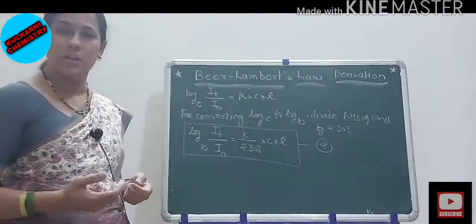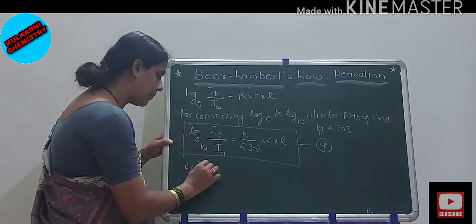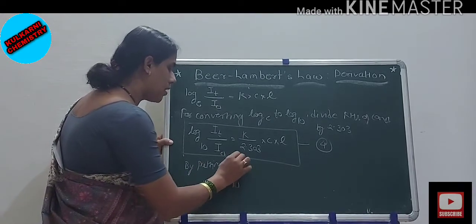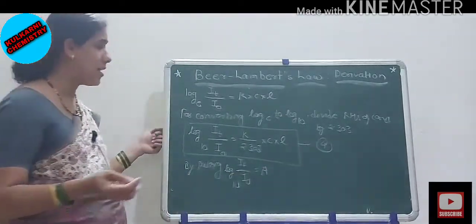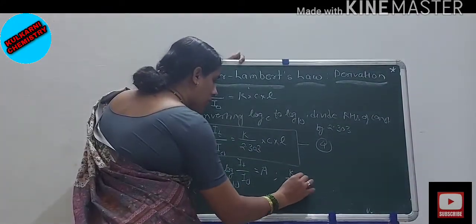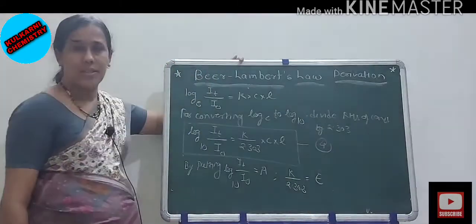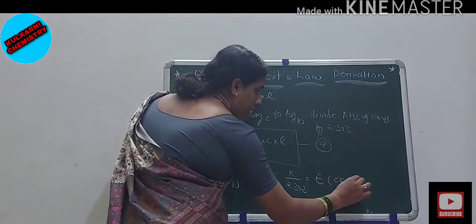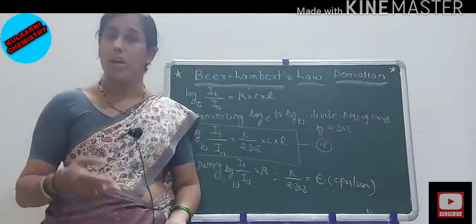Again we split this equation into a shortcut. Log to the base 10 of IT upon I0 is called absorbance, denoted by capital A, and the constant quantity K upon 2.303 is called epsilon, also called the molar extinction coefficient.